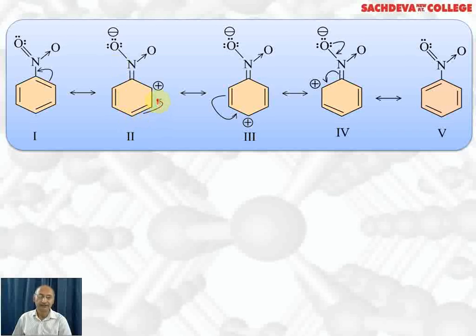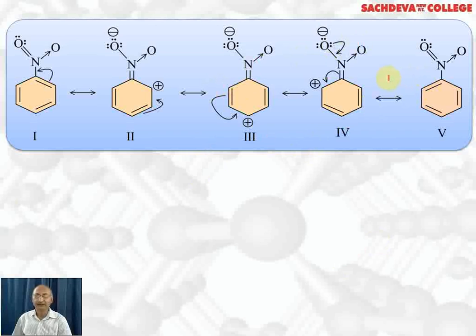Now this pair of electrons takes part in double bond formation. Positive charge comes at the para position. The remaining structure remains the same and the double bonds become parallel to each other. In the next step, these pi electrons will shift to this position, so that the positive charge comes at the ortho position again, and this nitro group remains as it is. In the last structure, this pair of electrons takes part in double bond formation, so this pi electron shifts back to form its double bond again, and we get nitrobenzene with the alternate structure to the first structure.